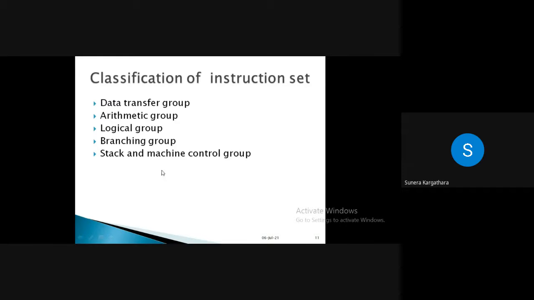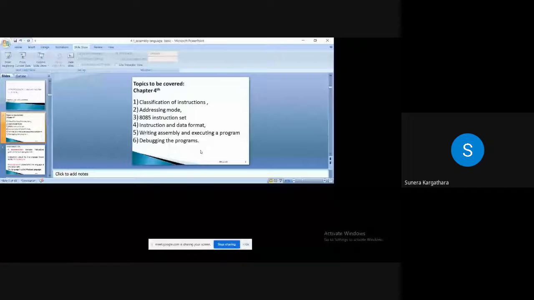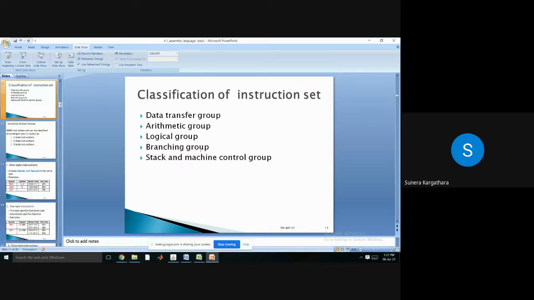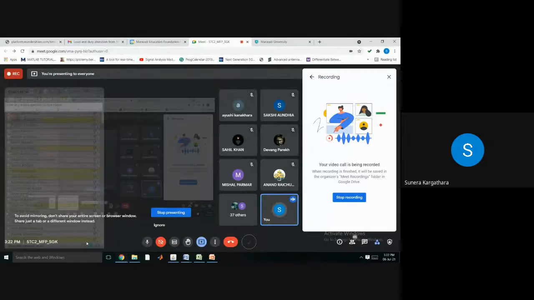Do you know any instruction under this group, machine control group? Reset. Do you know any instruction which will reset your programmer, or which will end your process, or which will terminate your program?